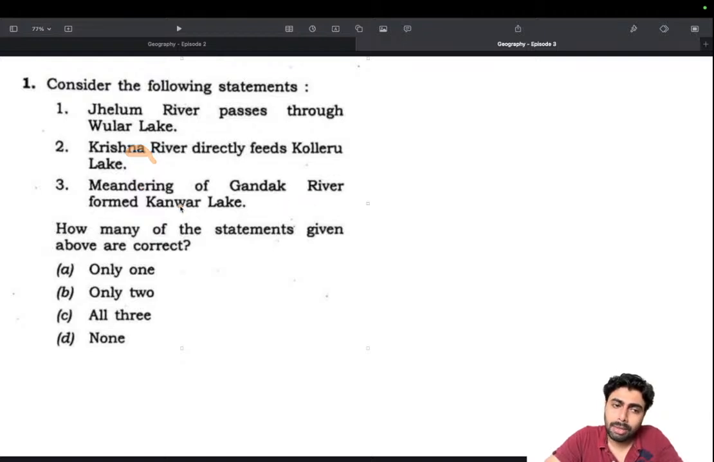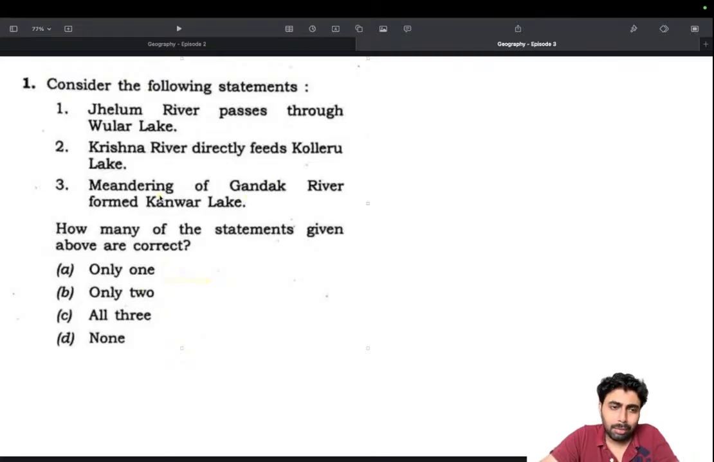Next: meandering of Gandak river forms Kanwar Lake. Okay, this is very tricky. The only thing I knew was that Kanwar Lake is in Bihar. And then, meandering of Gandak river formed Kanwar Lake. This is a tricky question, because the Gandak River flows through that area, and Kanwar Lake is an oxbow lake, so it is possible. It's a challenging question, because I could eliminate the first statement and take this one as right, meaning none is gone, all three are gone, and I'm stuck with a 50-50 as usual. That's a classic situation we face.